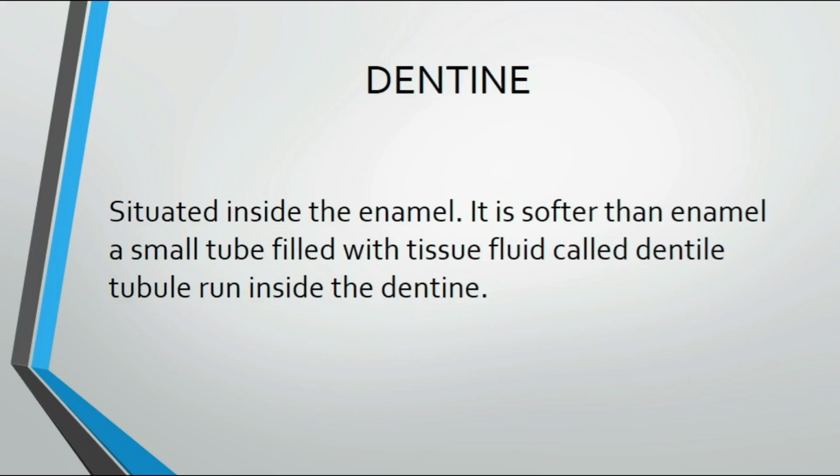So it is dentine, situated inside the enamel. As I have said, the apex or crown is one part, and dentine is situated just inside enamel. It is softer than enamel and has small tubes filled with tissue fluid, called dentine tubules, which run inside the dentine. Okay, you have to just remember this.